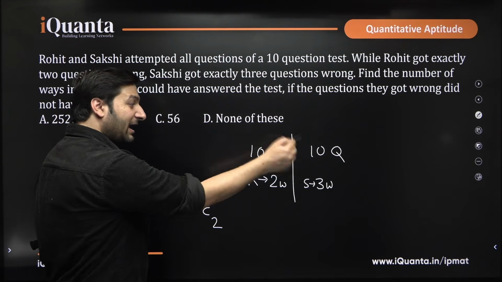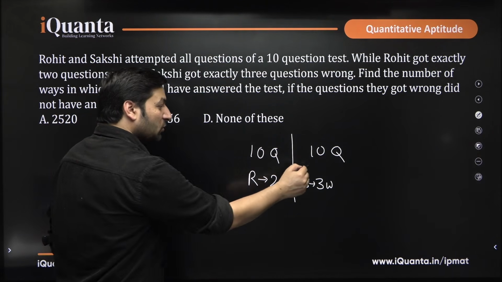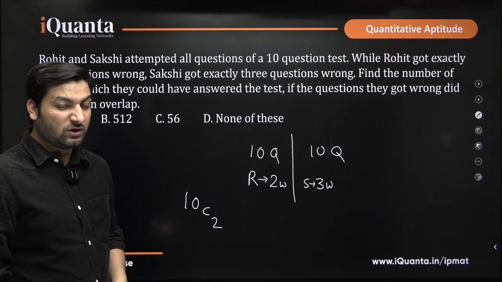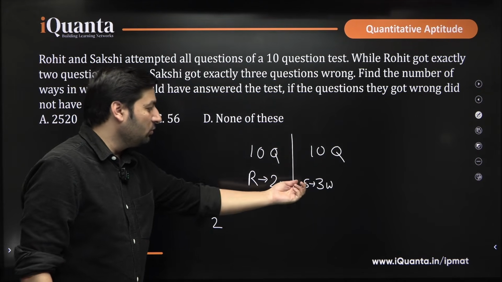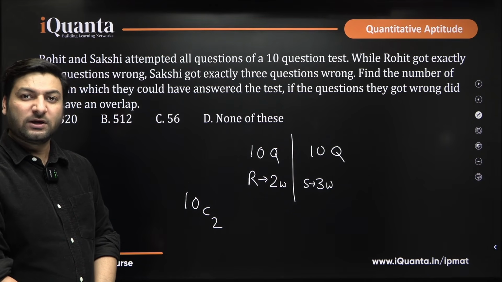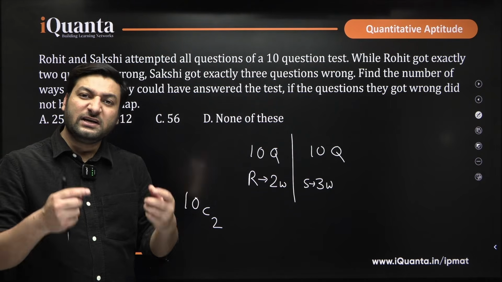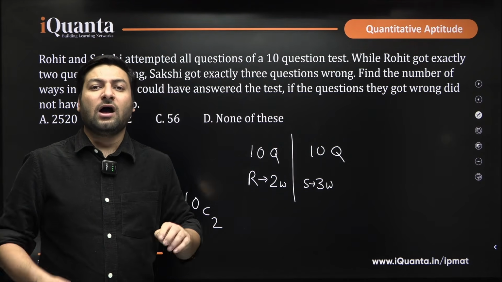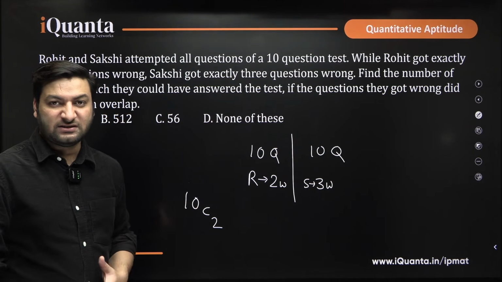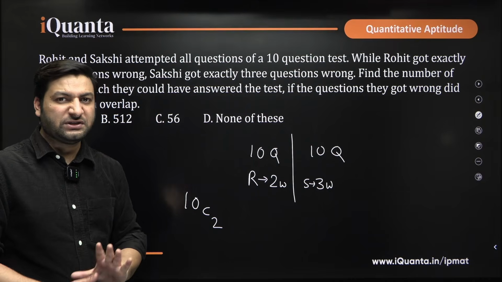Okay. At the same time, along with this, you have to make sure that Sakshi has to answer 3 questions wrongly, incorrectly, but those questions should not overlap with the questions that Rohit has done incorrectly. Okay. If Rohit has already answered 2 questions wrong, how many questions remain? 8 questions remain. 2 questions have been answered incorrectly by Rohit. So 8 questions remain now.